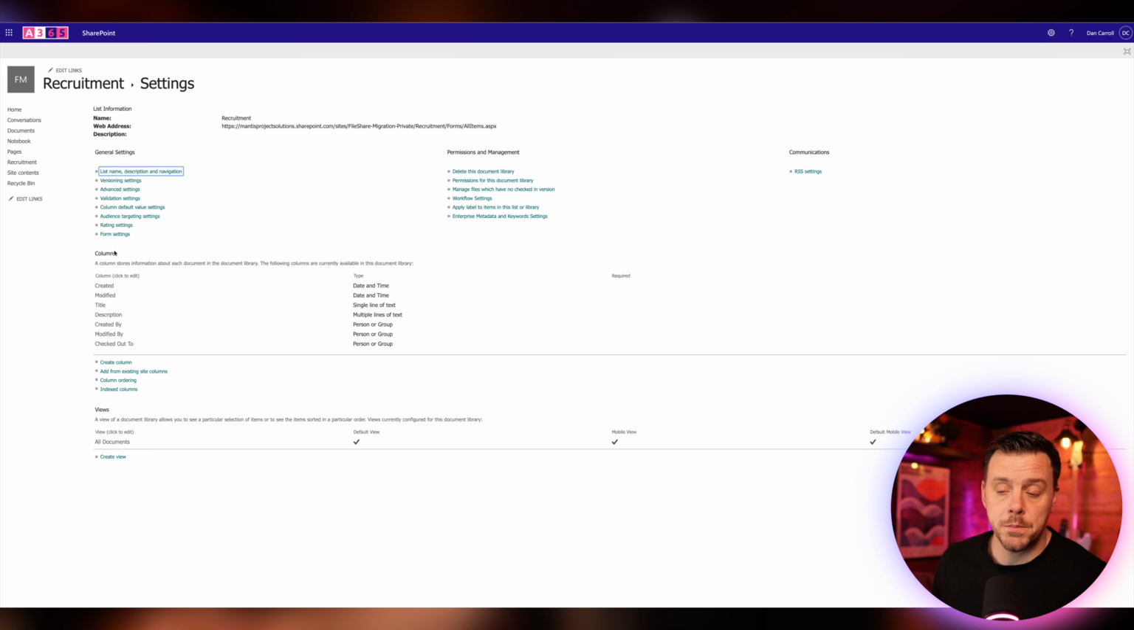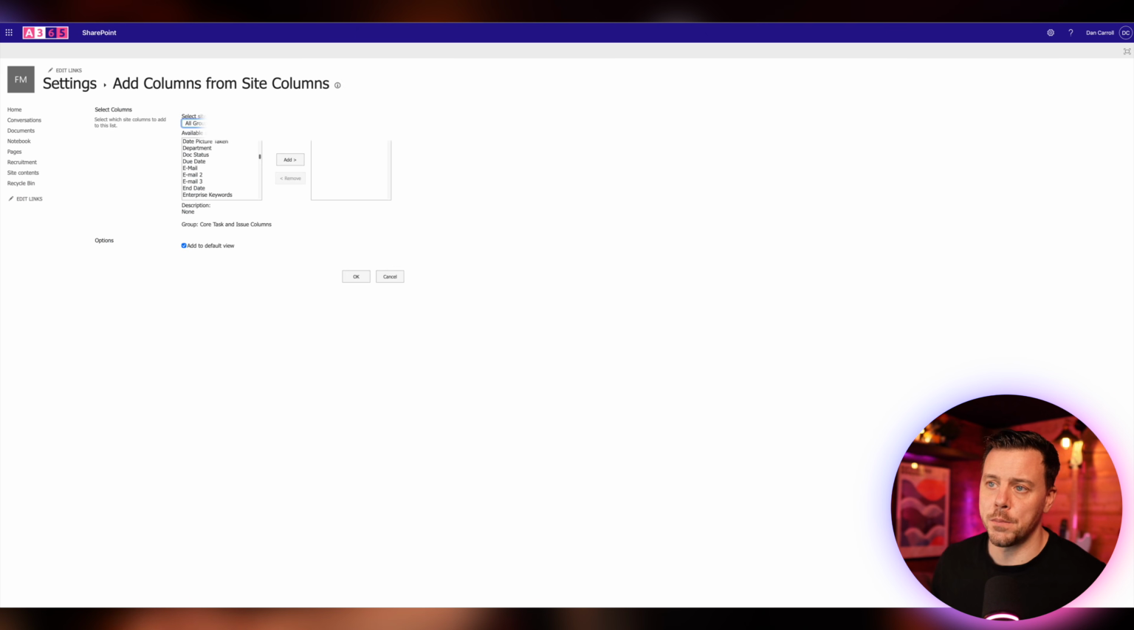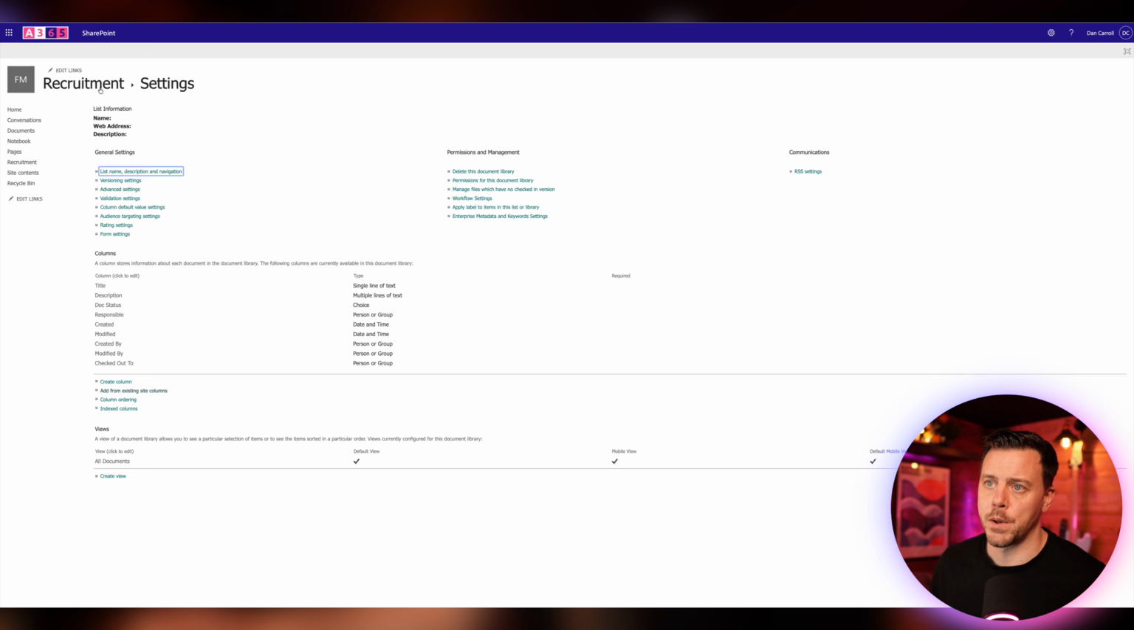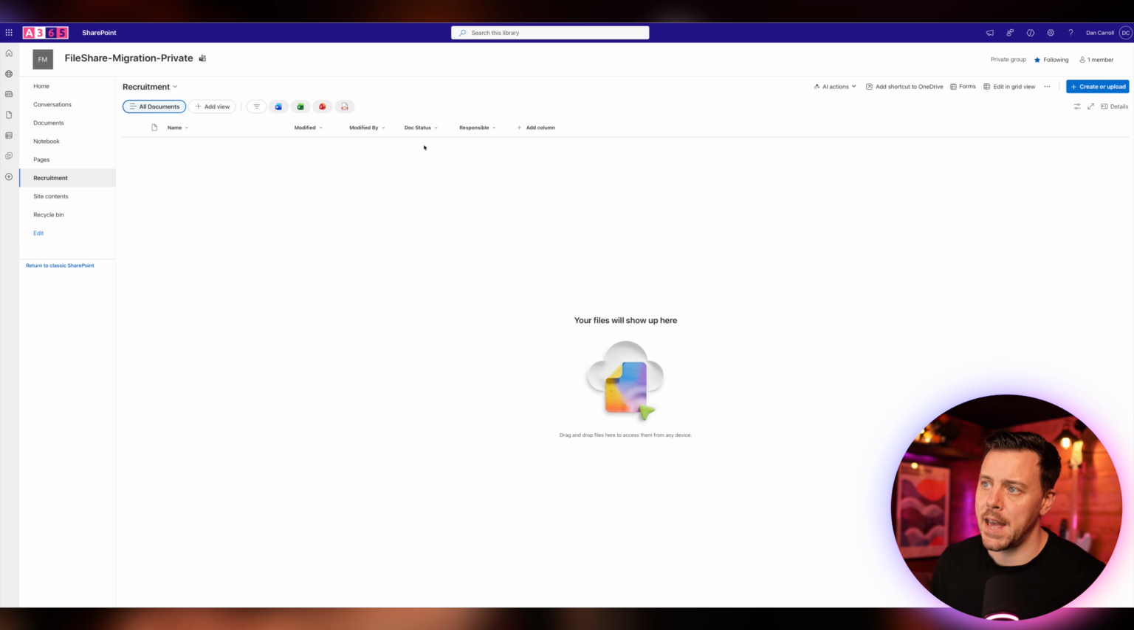And under the columns section in here, we're going to say add from existing site columns. We come down here, we find our doc status and we say add. And then we can also find responsible. We'll select it and we'll say add as well. And then we can say, okay, we come back into the library itself. And now we have doc status and responsible in here that we can tag any document with.